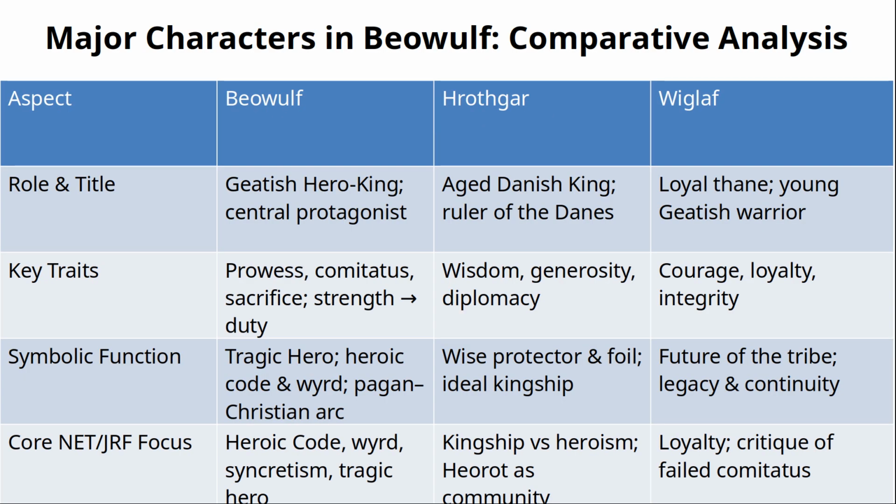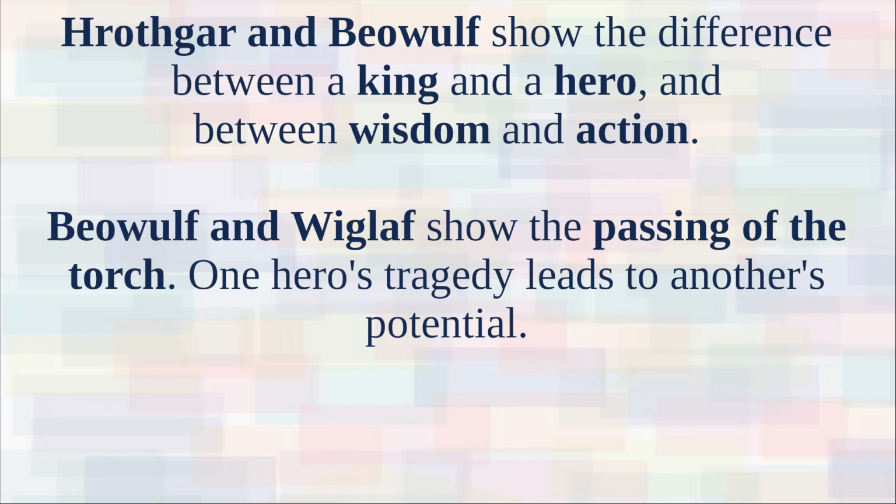So let's recap the big picture. This table is not just for memorizing, it is for understanding relationships. Hrothgar and Beowulf show the difference between a king and a hero, and between wisdom and action. Beowulf and Wiglaf show the passing of the torch. One hero's tragedy leads to another potential.